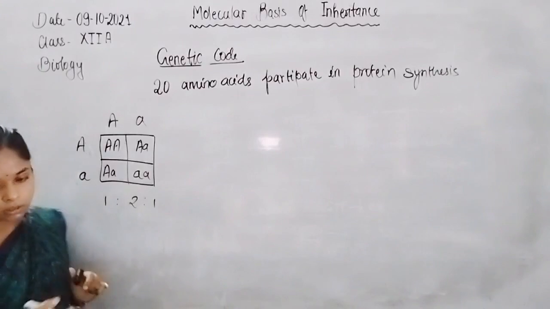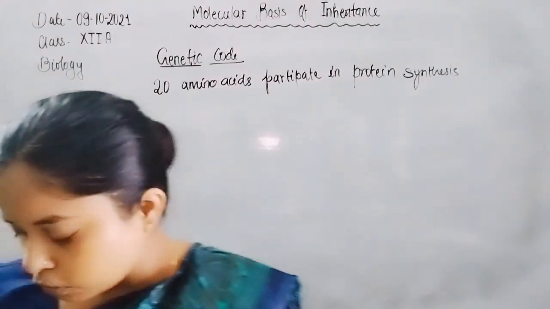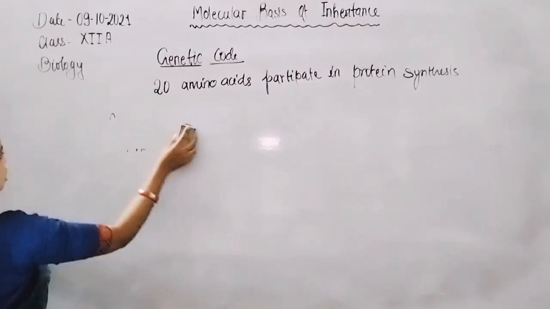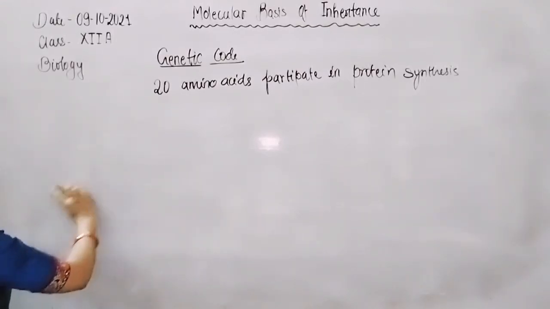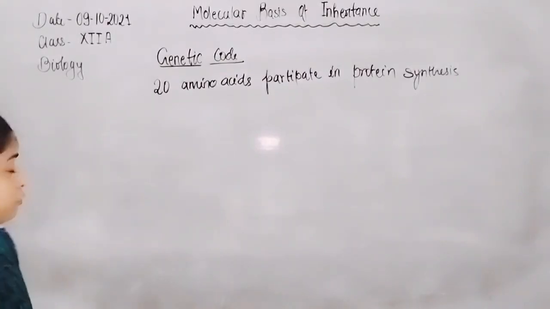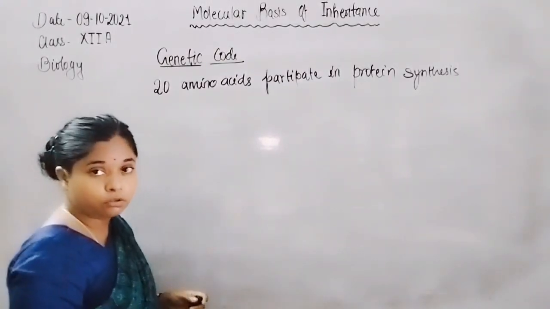Just as we form this, we can also form a checkerboard, and through the checkerboard it is easy for us to form 64 codons.